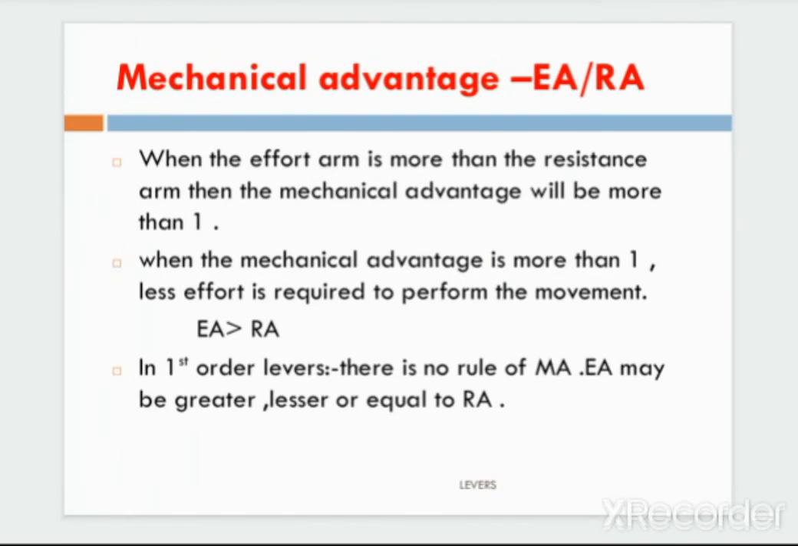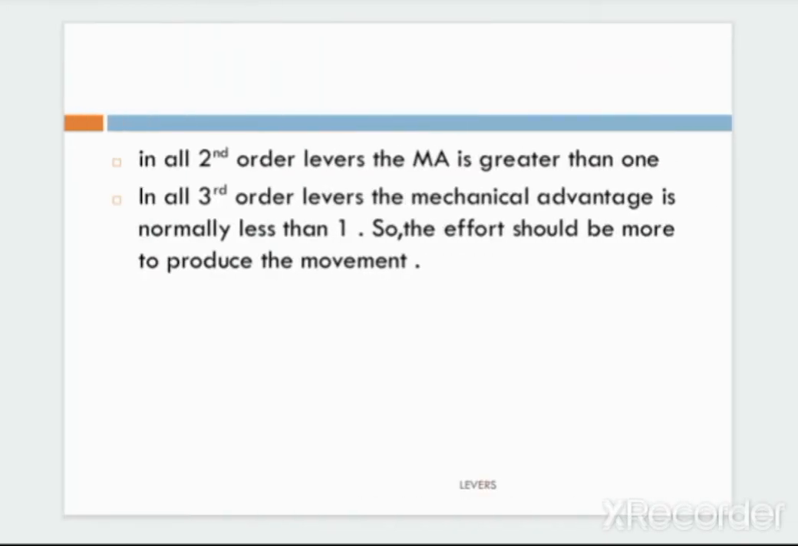When the effort arm is more than the resistance arm, the mechanical advantage will be more than 1. When the mechanical advantage is more than 1, less effort is required to perform the movement. So EA is greater than RA. In first order levers, there is no rule of mechanical advantage; the effort arm may be greater, lesser or equal to RA. In second order levers, the mechanical advantage is greater than 1. And in third order levers, the mechanical advantage is less than 1, so the effort should be more to produce the movement.